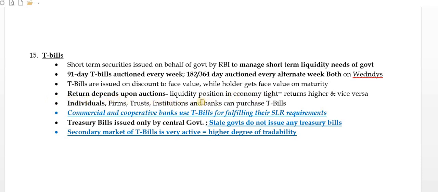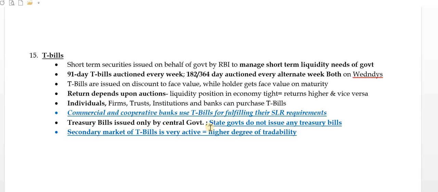Return depends upon auctions. So if the liquidity position in the economy is tight, returns will be higher, and it will be vice versa if the liquidity position is normal. So individuals, firms, trusts, institutions and banks, everybody can in fact purchase T-bills, treasury bills. Commercial and cooperative banks use treasury bills for fulfilling their SLR, right? SLR requirement, statutory liquidity ratio requirement. Commercial and cooperative banks can use treasury bills for that.